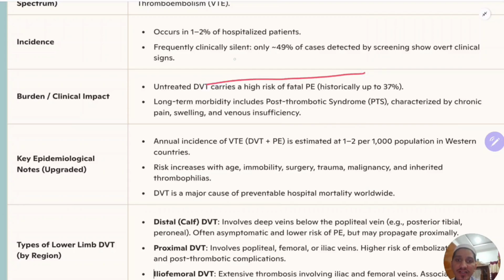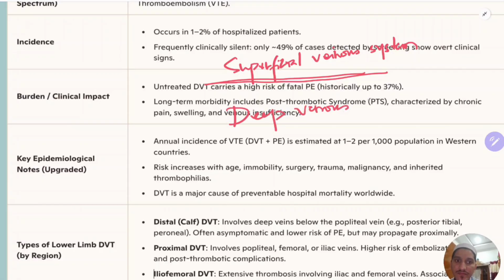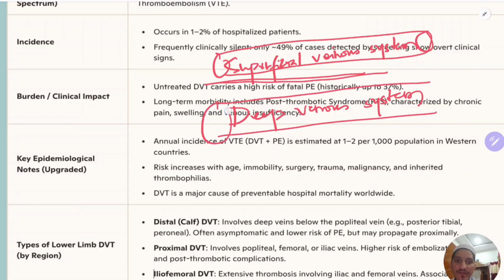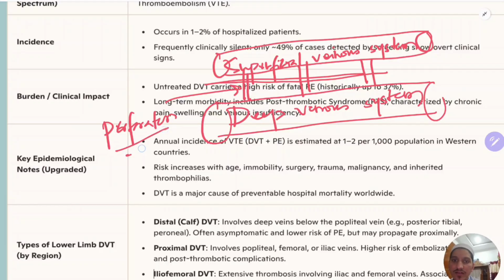One is above the deep fascia, that is the superficial venous system, and one is below the deep fascia, that is the deep venous system. There is a connection between the superficial and the deep venous system by something called perforators. You should understand this basic thing first.